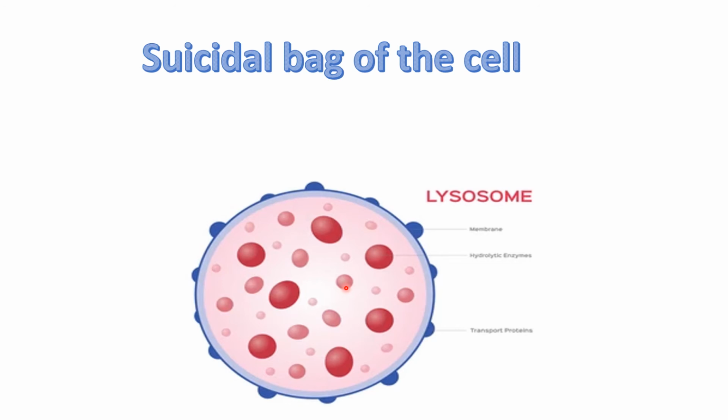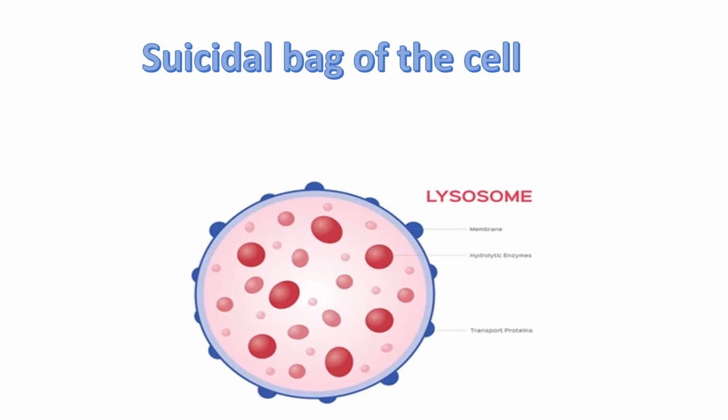It collects waste from inside of the cell, or any pathogens that come into the cell, disease causing microbes like that. So its function is to destroy the waste material that is present inside the cell. To do that activity, it has some enzymes inside it. These enzymes are manufactured from the endoplasmic reticulum, right? But these enzymes are packed with the help of the Golgi complex. Totally, lysosomes are produced by the Golgi apparatus, sometimes from the endoplasmic reticulum also.